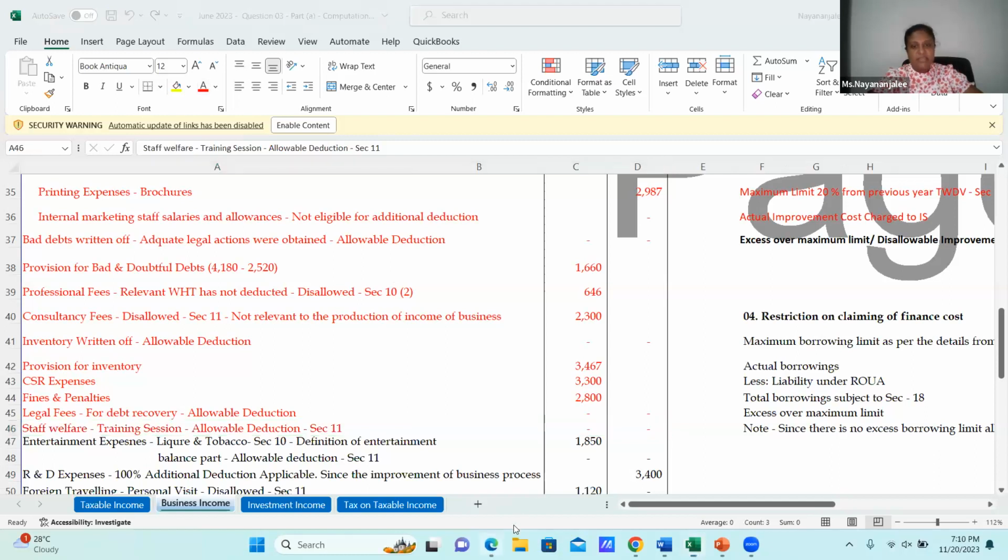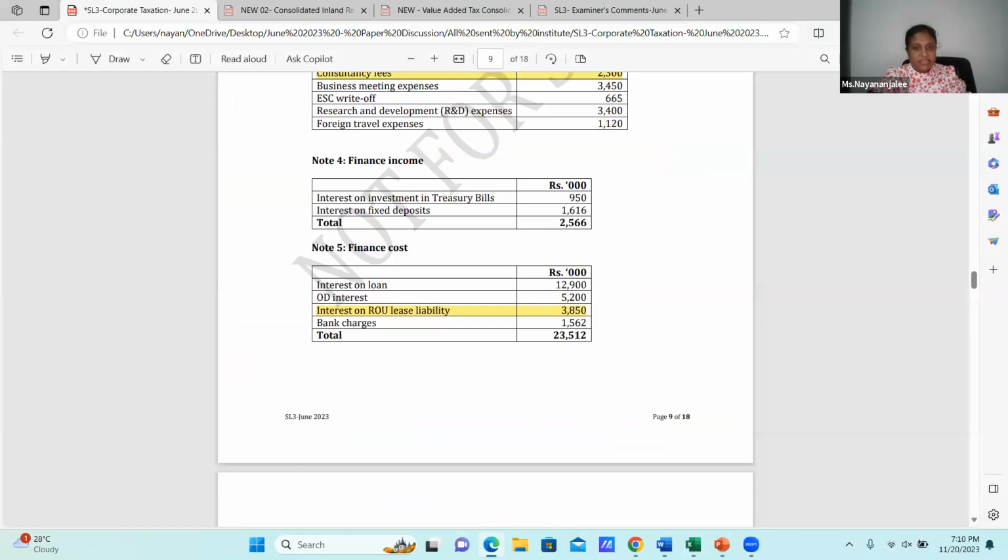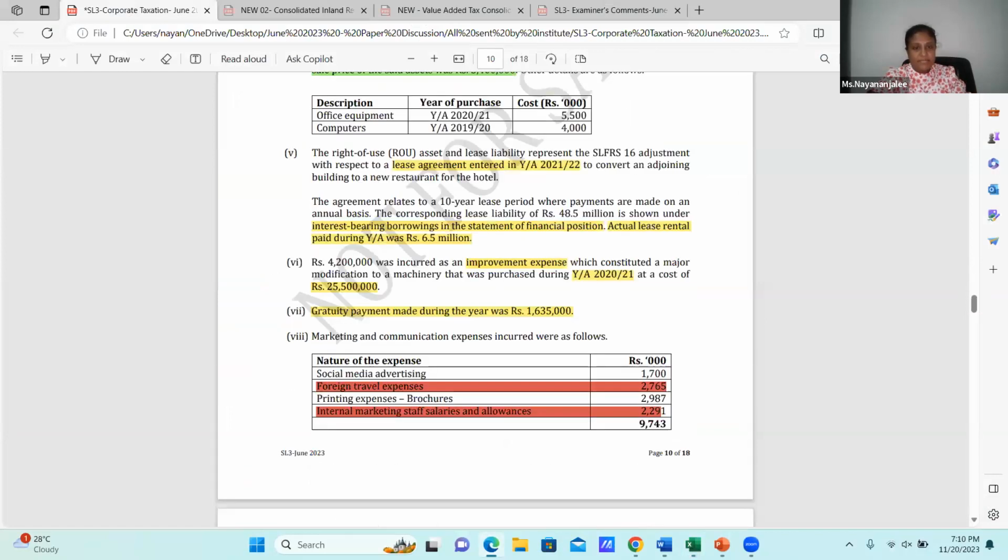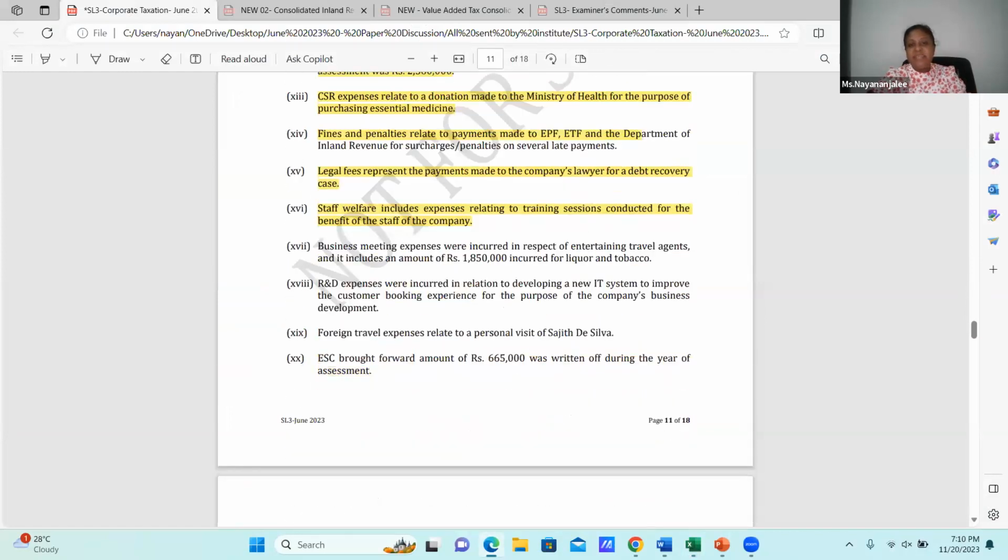And the next, which is business meeting expenses incurred in respect of entertaining travel agents, and that was your business meeting. It includes an amount of 1,850,000 incurred for liquor and tobacco.